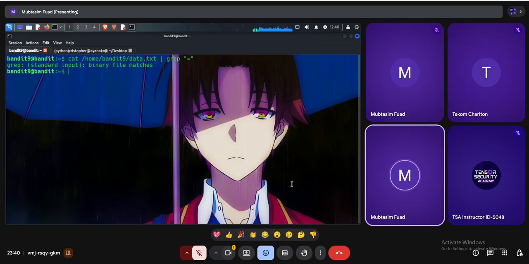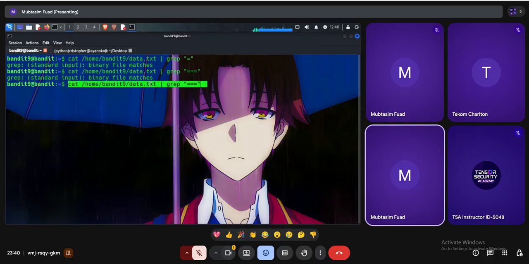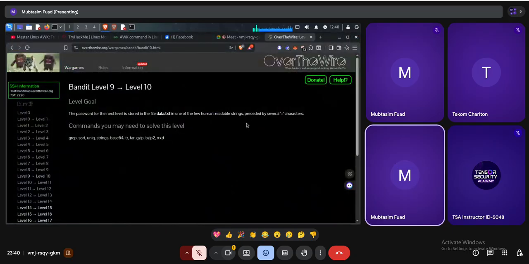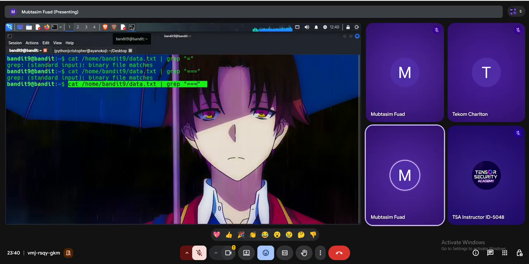Okay, grep says binary file standard input matches. If I try again, it says binary file matches again. Okay, so let's see. So cat, something that starts with an equal sign in that case. Okay, a few human readable strings preceded by several characters. So if I try to do this thing, sorry.